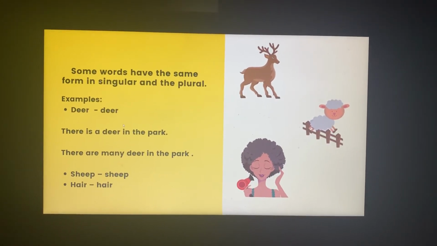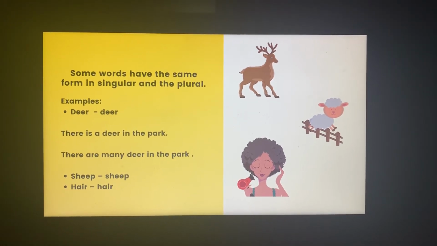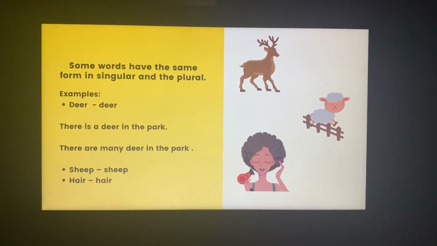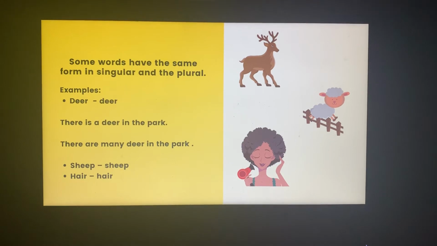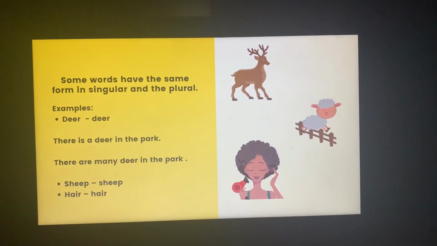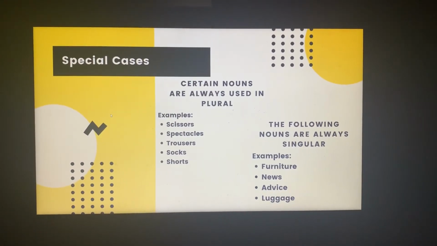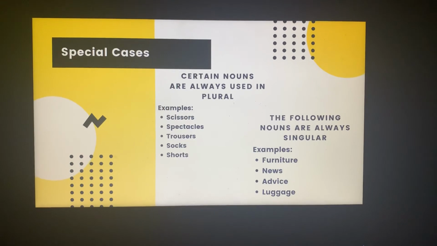Some words have the same form in singular and the plural. So there are some words in English whose singular and plural stays the same. Deer, deer, sheep, sheep, hare, hare. So it can be used both in singular as well as plural. And there are certain exceptions, certain special cases.